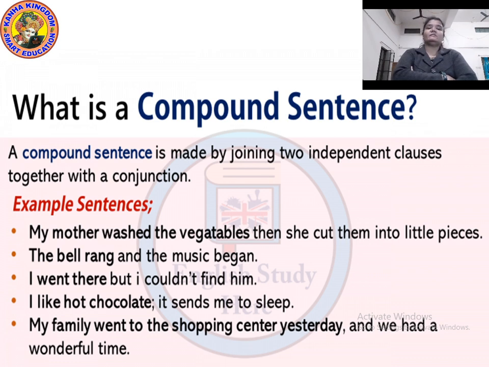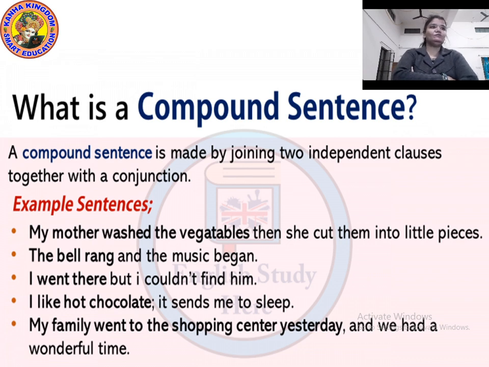I went there but I couldn't find him. Again here there are two independent clauses joined with the conjunction but. Okay. I like hot chocolate.